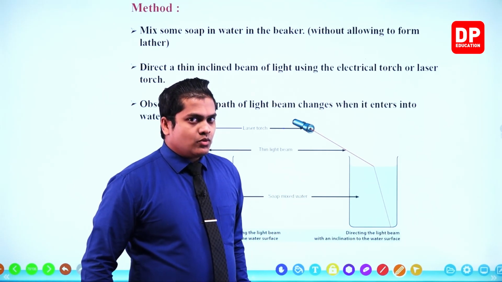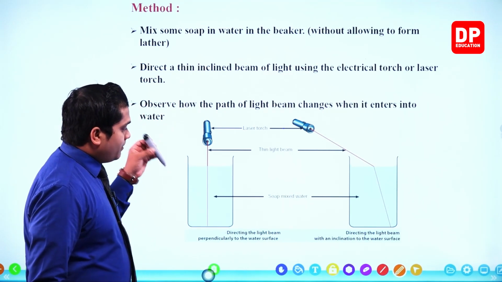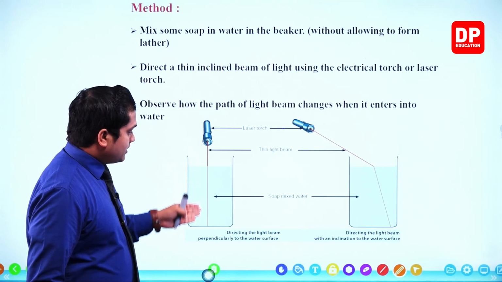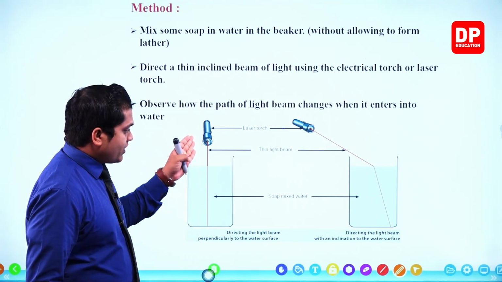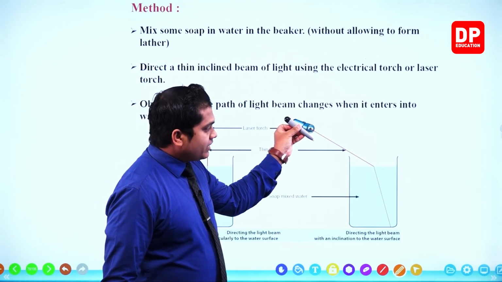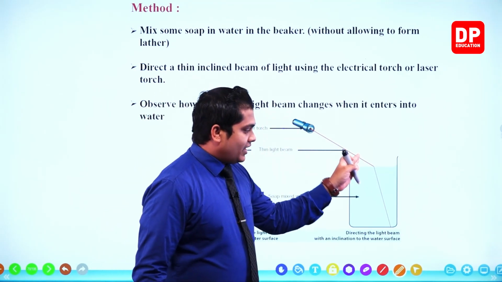So it's very clear to us, if you can see the figure well, that when the beam is perpendicular to the water surface, the laser beam travels in a straight line. However, when it is inclined, there is a bend.